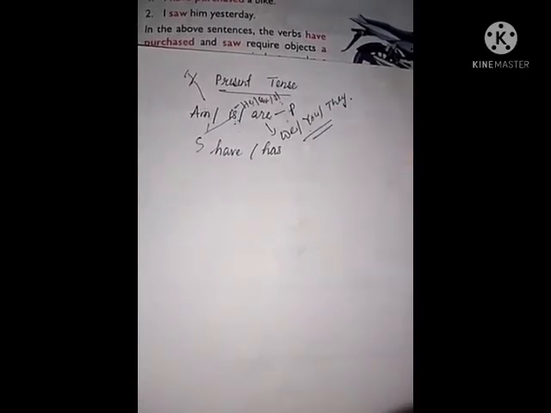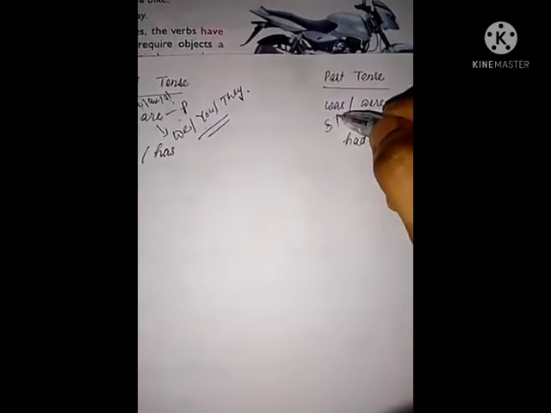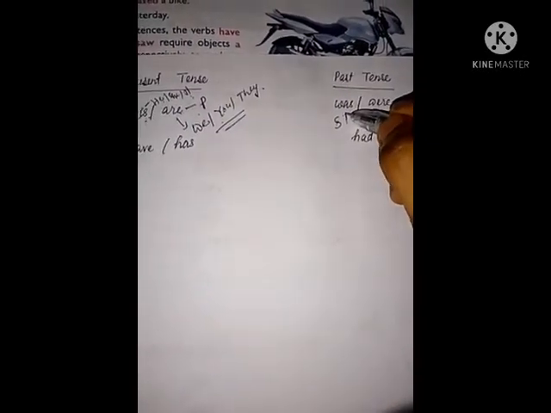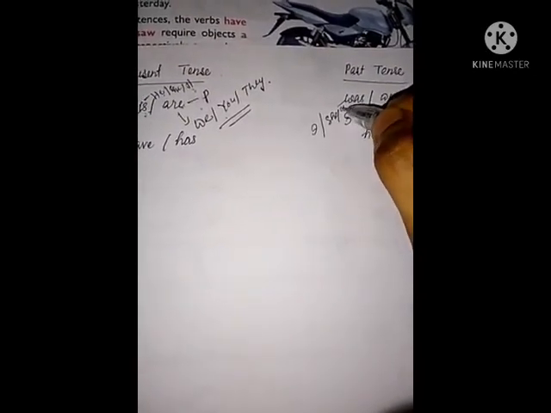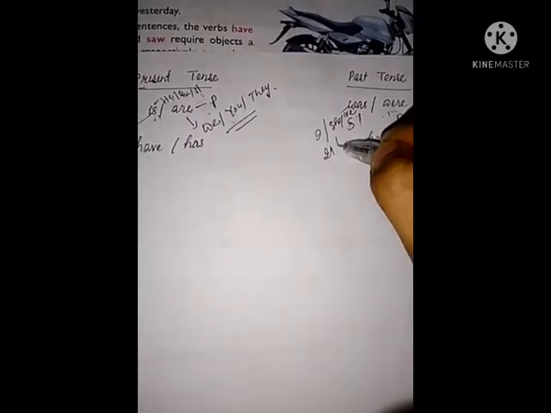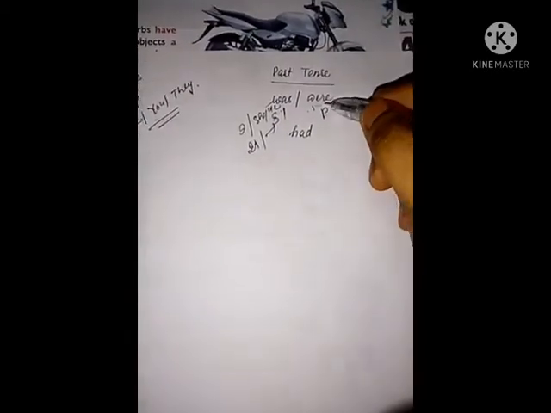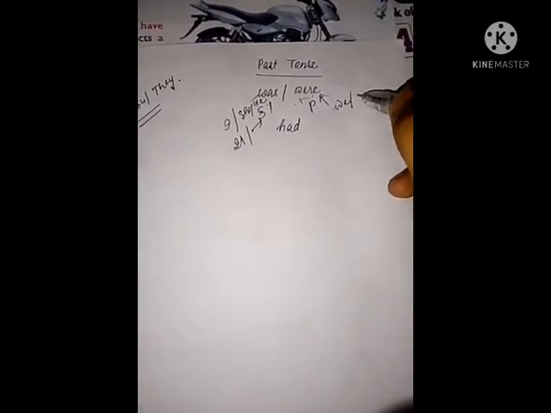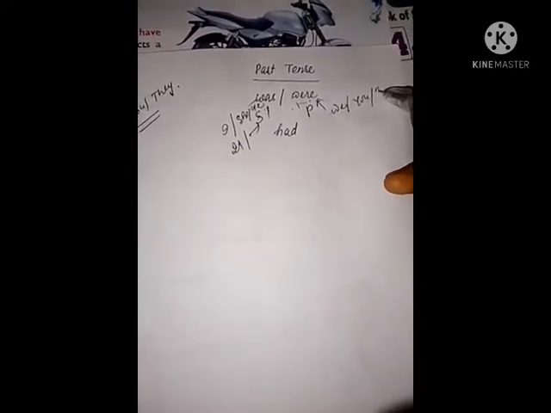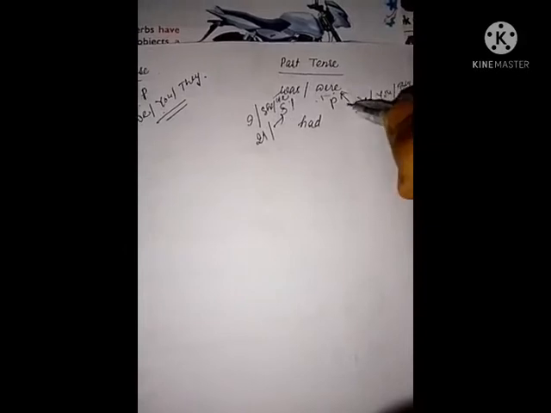These are plural. Understand? Now see, was is used with I was, she was, he was, it was, for singular. And were is used with we were, you were, they were, for plural.